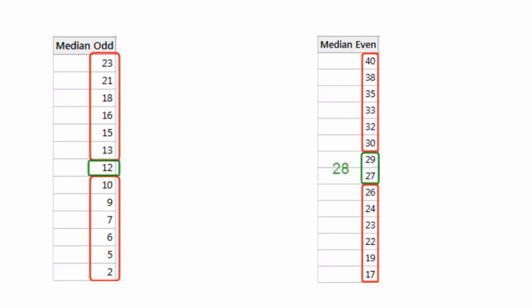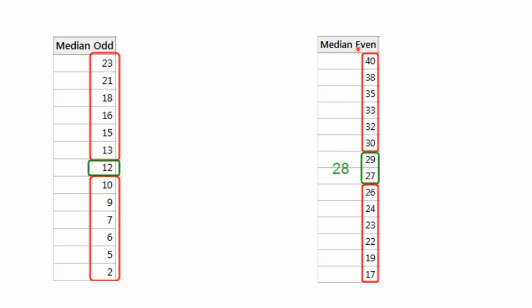We'll see. Here the number of observations is odd, so we have the formula (n plus 1) by 2 th observation, that is, the number of observations plus 1 divided by 2. So it works out to be the 7th observation, and the value corresponding to the 7th observation is 12. So 12 becomes the median here.